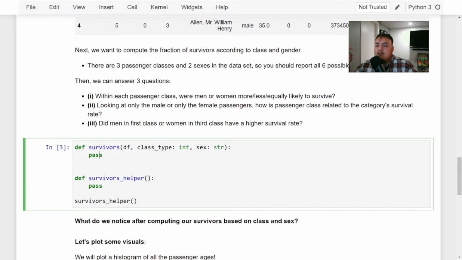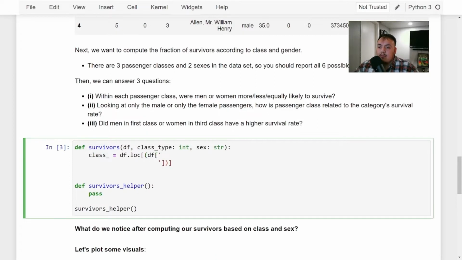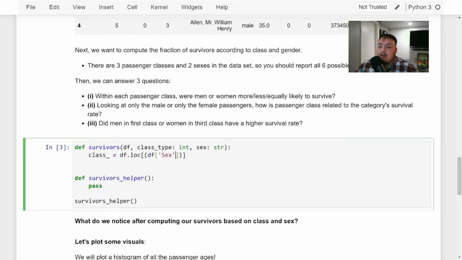So what we can do to filter this out is say the following. We can do class is equal to df.loc, and then in here we're going to do df sex is equal to the sex that we're passing in, and then another parameter, again df survived is greater than 0.